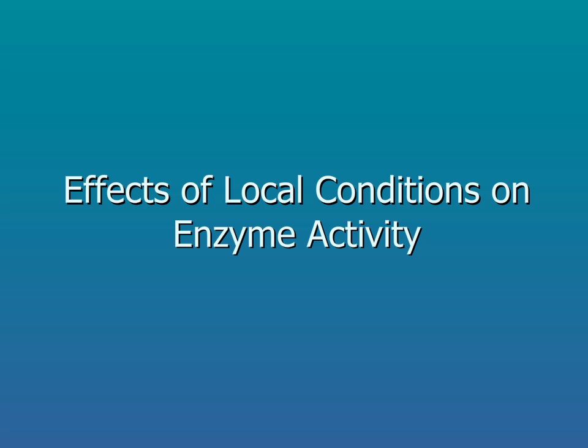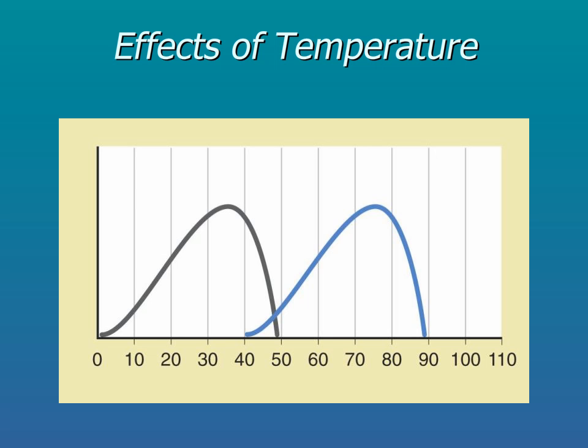Environmental conditions also affect catalytic rates. As temperature increases, enzyme activity increases until it reaches an optimal temperature. Enzyme activity abruptly falls after it exceeds the optimal temperature because the enzyme, being a protein, denatures. This graph shows the activity of two enzymes as the temperature changes. Which one of these enzymes do you think is found in a human? Remember that the temperature scale is in Celsius. Right, the gray line. The other is found in a bacteria that live in hot springs.